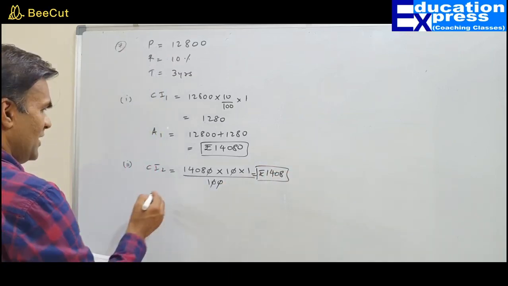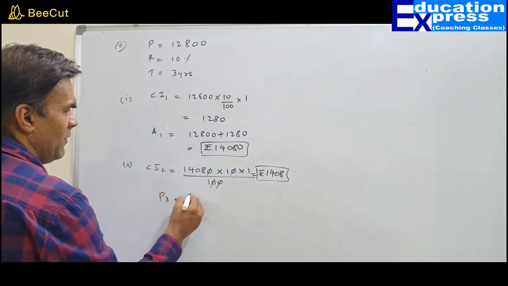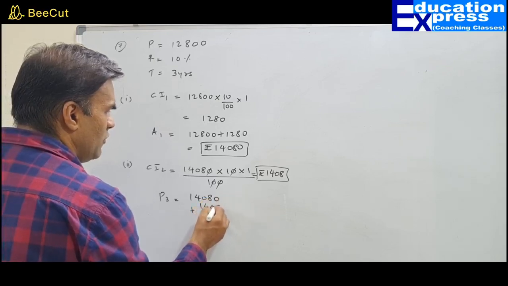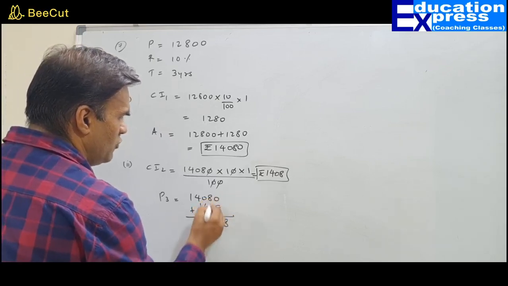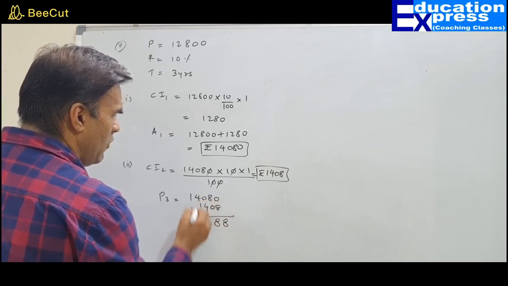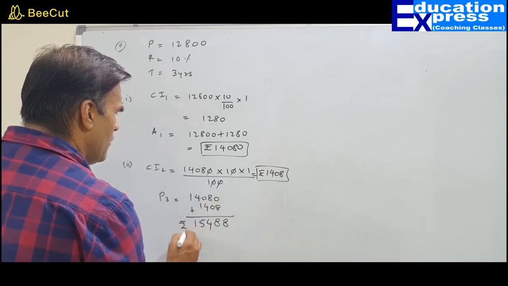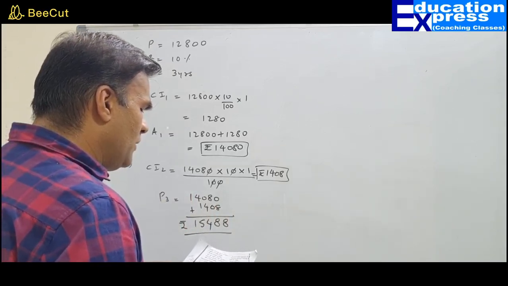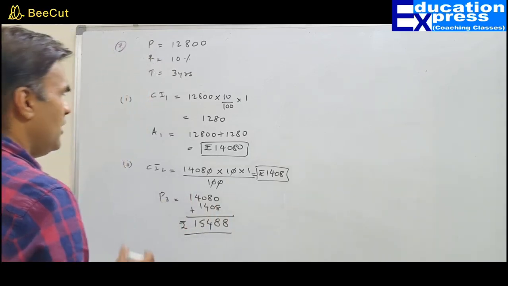The principal for the third year would be 14,080 plus 1408, which amounts to 15,488 rupees. They are asking to find the total amount due to him at the end of the third year.